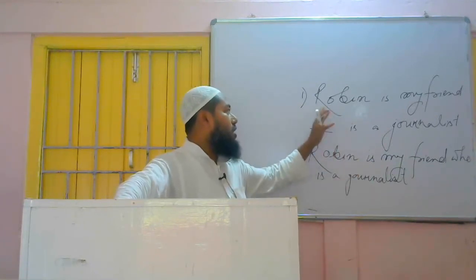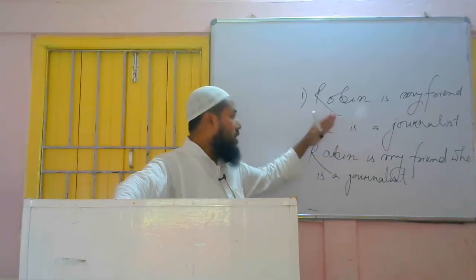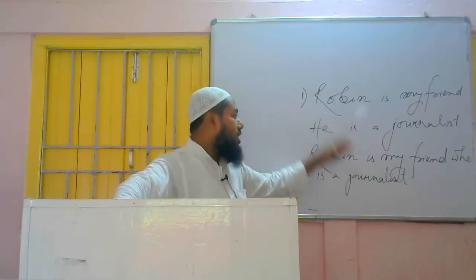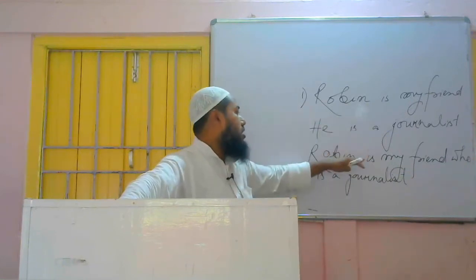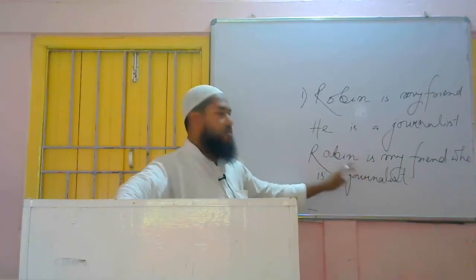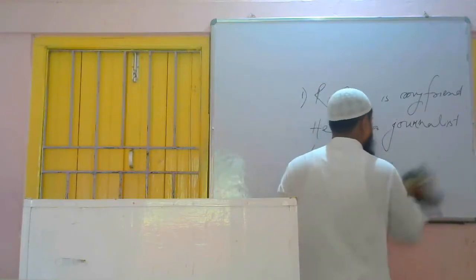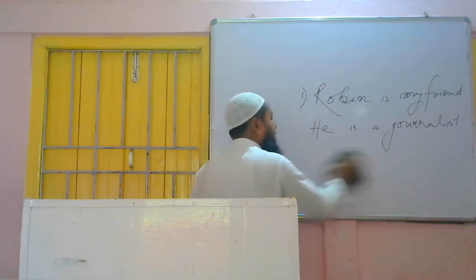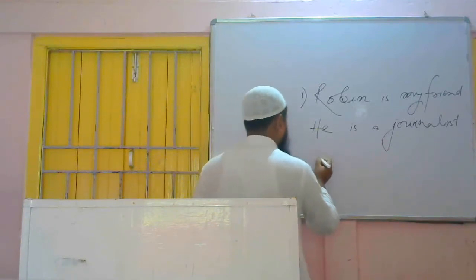The question was: Robin is my friend, full stop. Another sentence was: he is a journalist. We have added both the sentences and we kept the sentence in present tense because the question sentences are in present tense. Robin is my friend who is a journalist. If somebody writes without adding any conjunction also, it will be a correct answer.